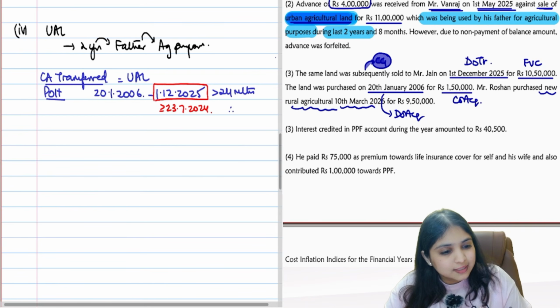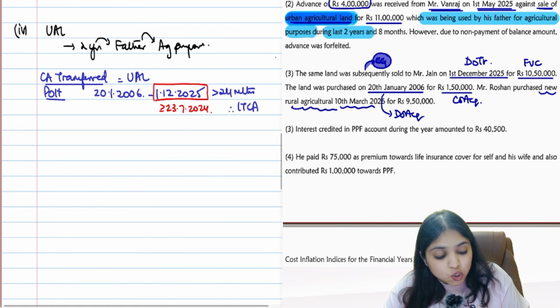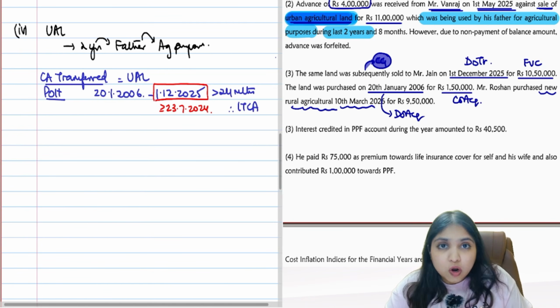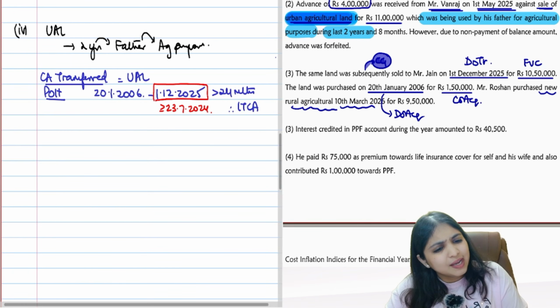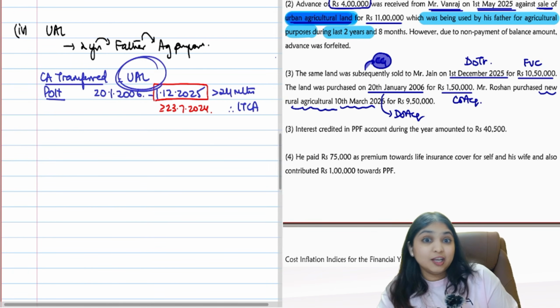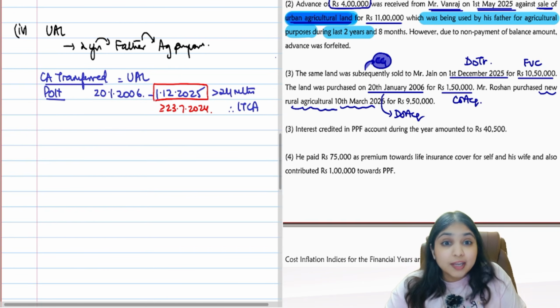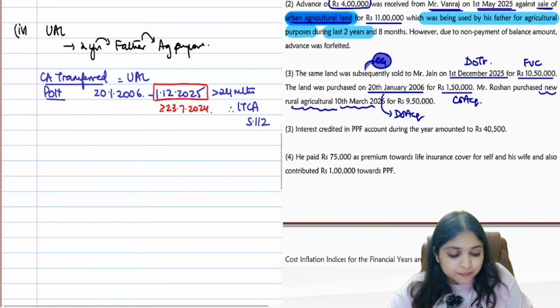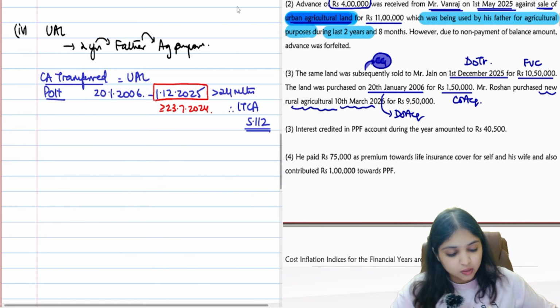So what will you call this asset? You will call this asset a long-term capital asset. If long-term capital asset, will 112A apply here? Is it listed equity shares, listed units of equity-oriented mutual fund? No, right? So therefore, which section will apply over here? 112 LTCG this is.